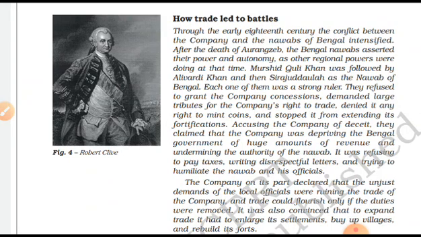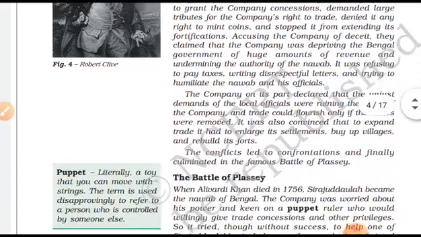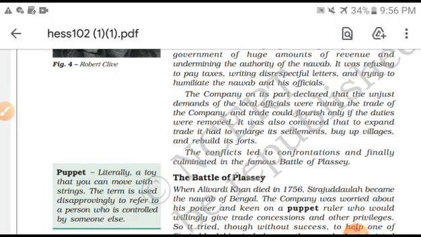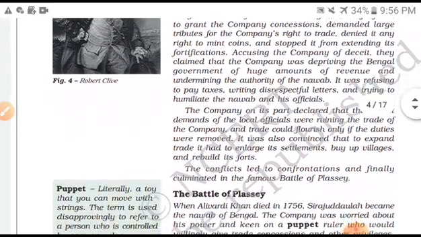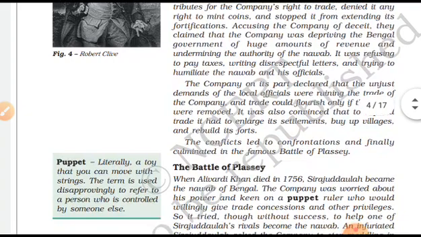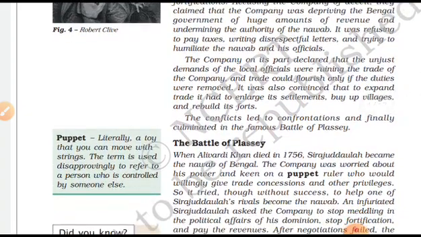Each one of them was a strong ruler. Okay, they refused to grant the company. This is the problem, that they refuse. The company, do not enter into Bengal, we are the powerful person here. My name is Siraj-ud-Daulah, I can't let you enter. I don't want you to be part of our region and disturb us. If someone comes to you in your trade, you will say, go, we are peaceful people, we don't want you to come here and spread rumors.